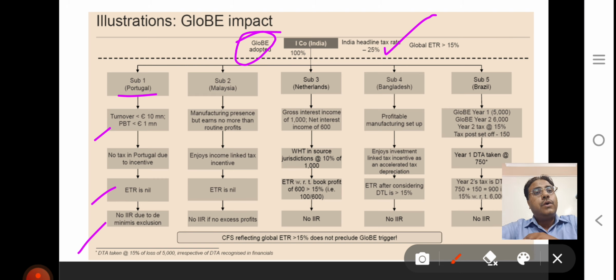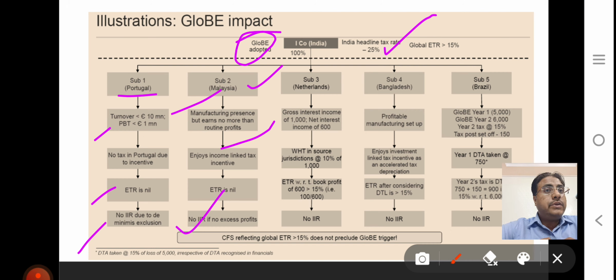Another subsidiary in Malaysia, it's a manufacturing presence but earns not more than routine profit. As I said, since it does not earn more than routine profit, you are also excluded under the purview of the GloBE rule. So no IIR is applicable in this case also.